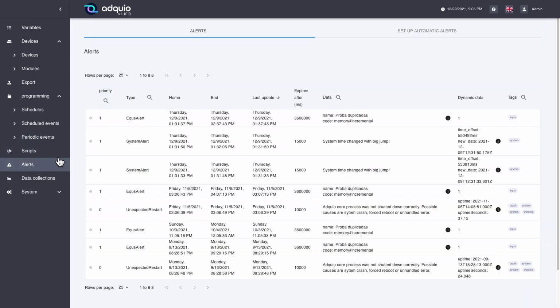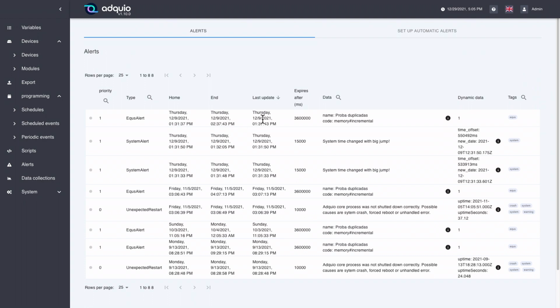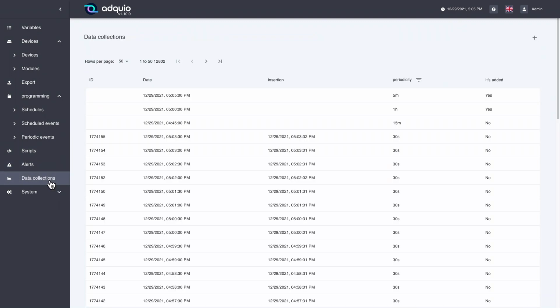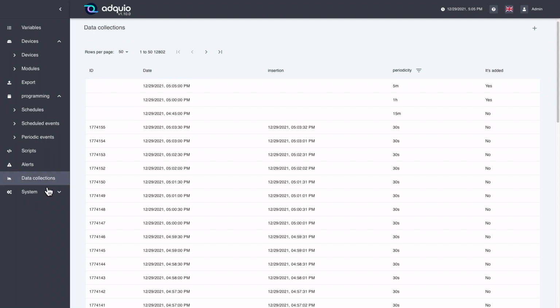Next we have the alerts. This is where all the alerts that Adquio generates are collected, and which have obviously also been sent to the cloud platform and which will have reached the recipients by email. Here we can check those that are still active, or the last that have been managed. Data collections. These are the data collections that Adquio has not yet uploaded to the web platform.